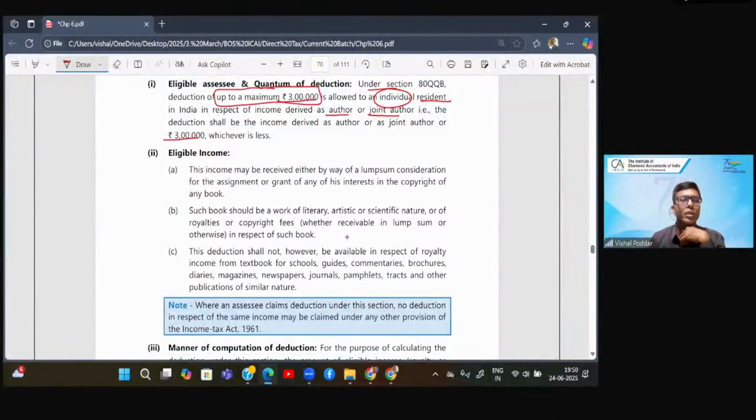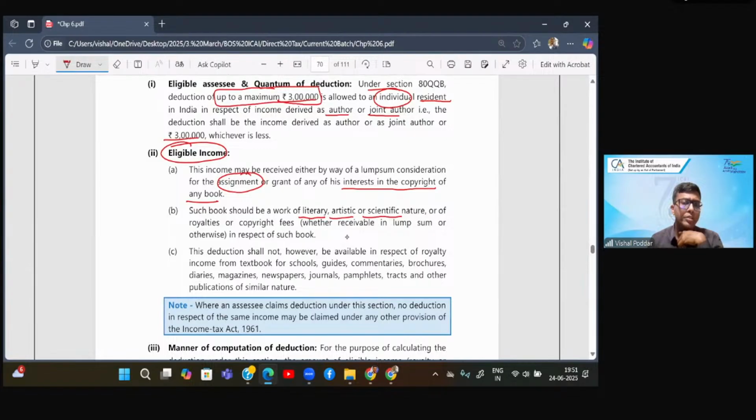Now, what are the other points? Which income is the eligible income? The eligible income is the income which you get in the form of royalty, and this is given for assignment of the rights in the copyright of the book. That is what you get the royalty for. Now, what type of book should it be? It should be a literary book, that is something on literature, artistic, where some type of artwork is done, or it may be of scientific nature. So all these novels and all that will come in artistic, scientific, we understand.